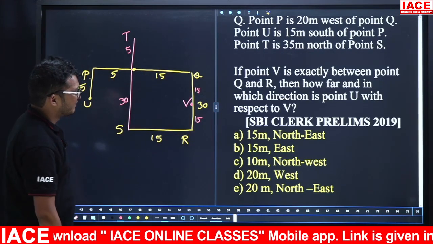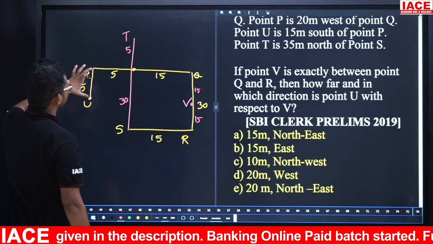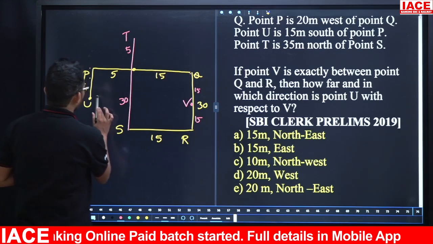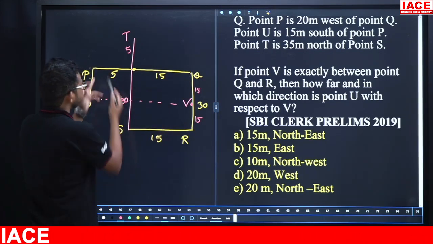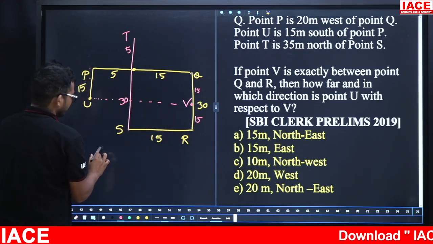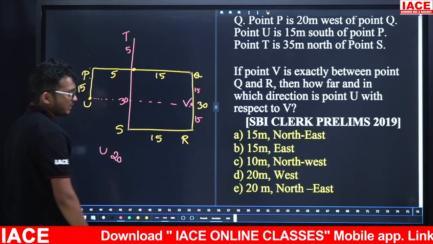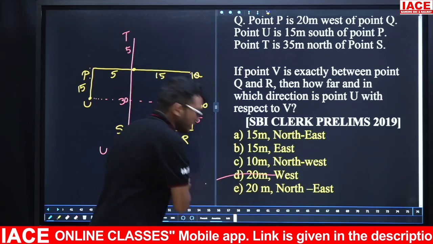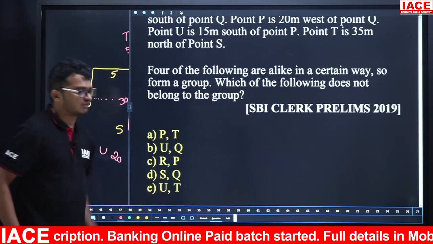Then how far and in which direction is point U with respect to V? Friends, this one is 15, this one also 15. That means horizontally these two are in the same line. So how far means 5 plus 15, total is 20. So friends, U is 20 meter west of V. So the answer is 20 meter west. So the answer is option D. Take the next question. Your time starts now.